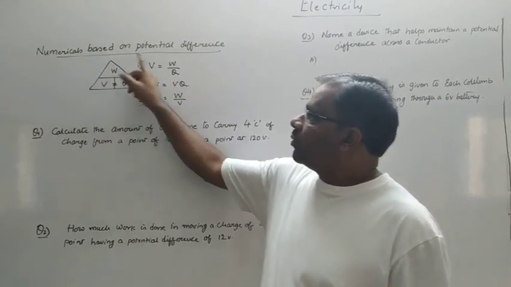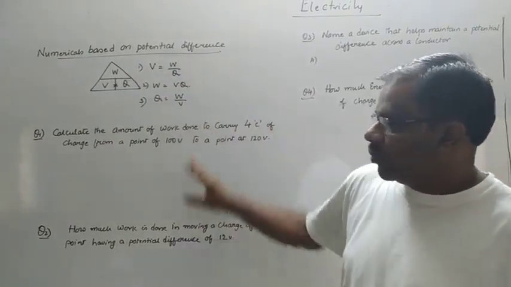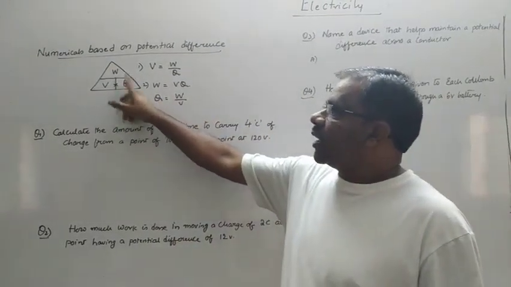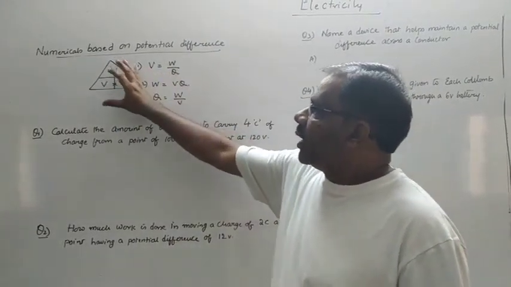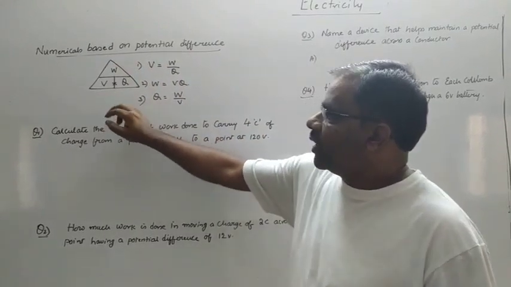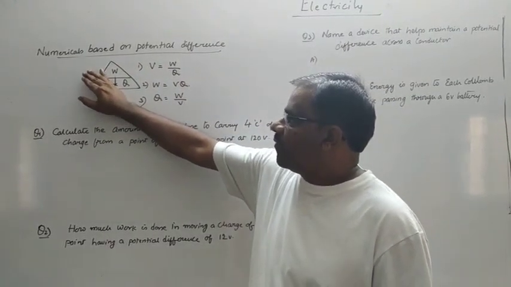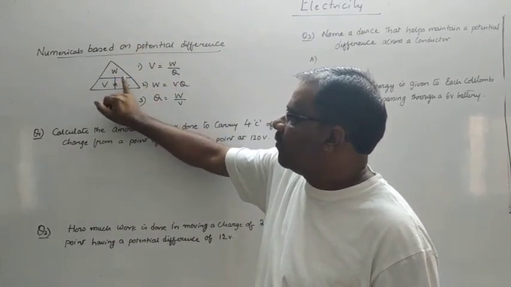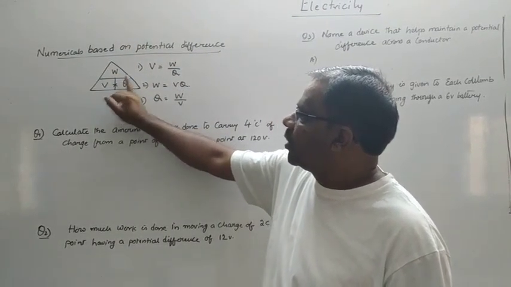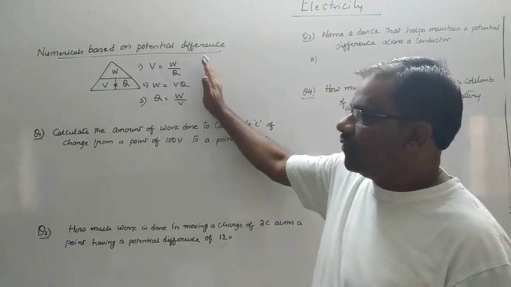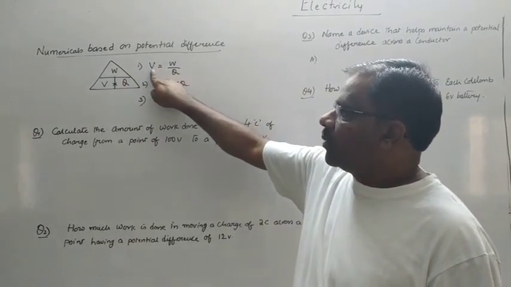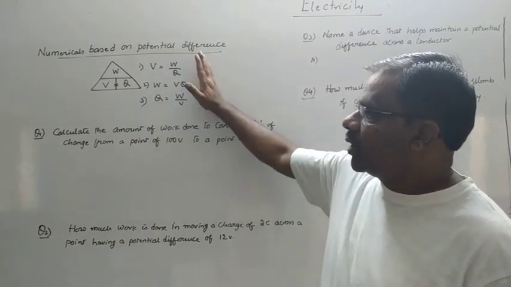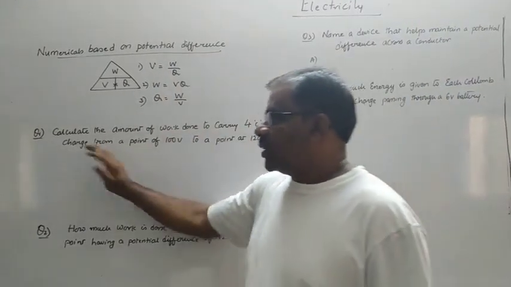So next we will try to solve certain numericals based on potential difference. Now before I do these numericals, we should know the formula correctly. So I just kept it in the form of a triangle, wherein if I want the V value, I have the formula W by Q. If I want W, I have the formula V into Q. If I want Q, I have the formula W by V. So from this itself, we have three different formulas. We can calculate the potential difference, the work done, and the charge movement using these three formulas.